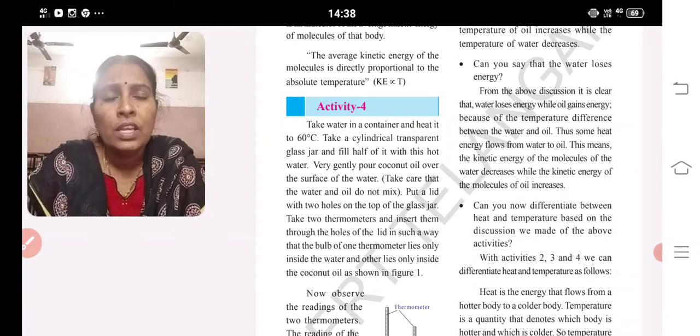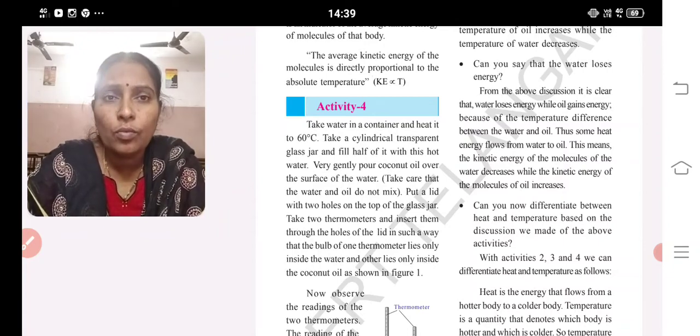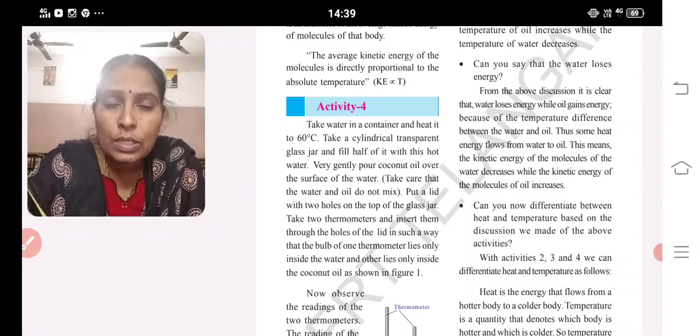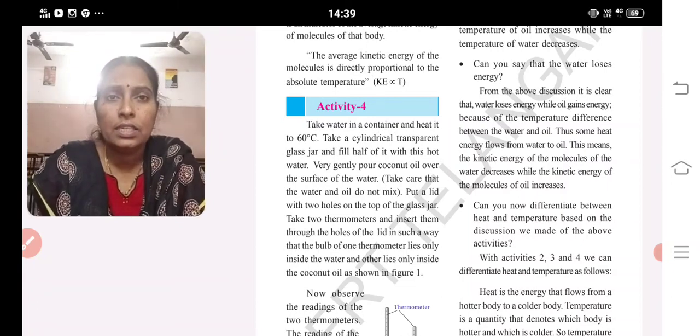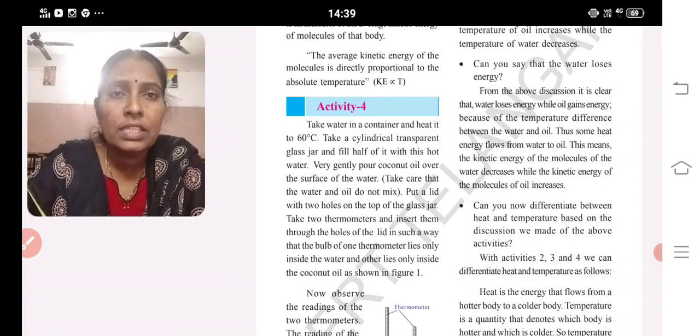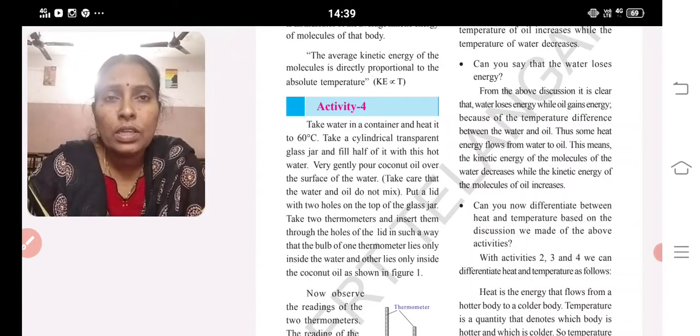Simple logic. Just place one glass of hot milk in a bowl which is filled with cool water. Your milk becomes cool and the water becomes warm. It means your milk is losing the heat and water is gaining the heat. The same principle is used here. Instead of milk and water, they are using water and oil.